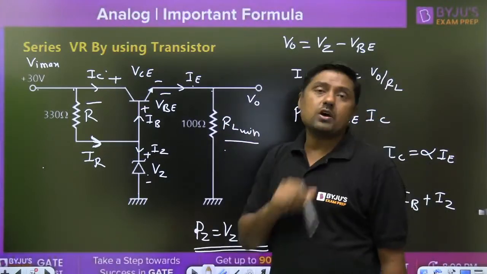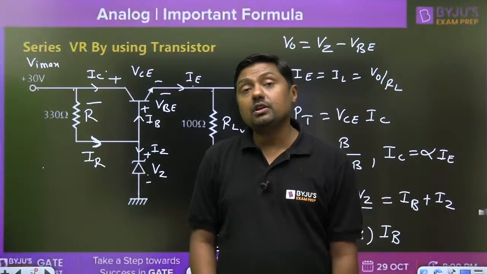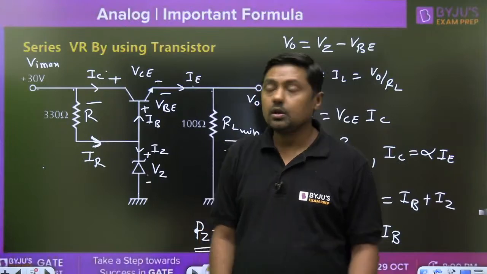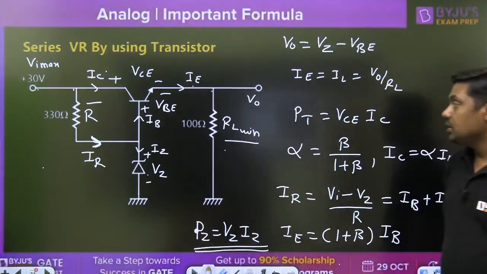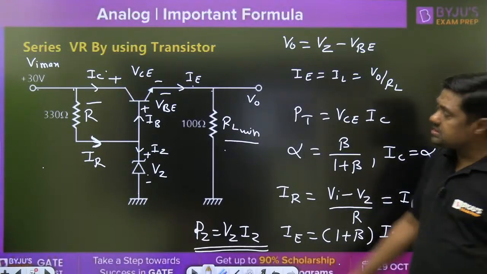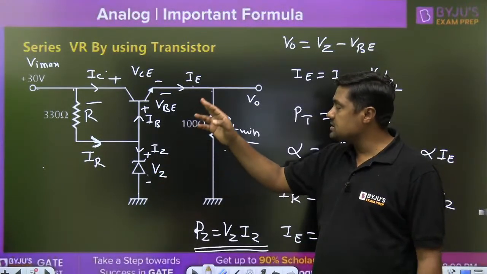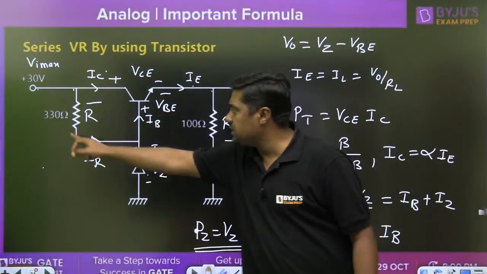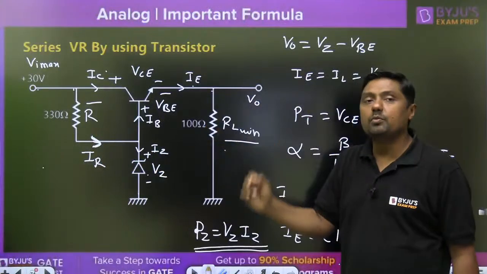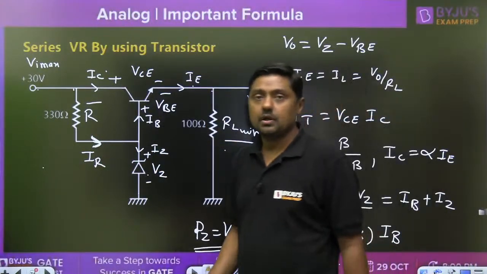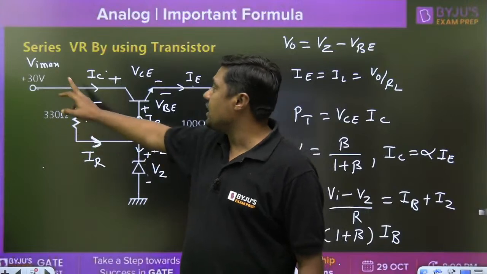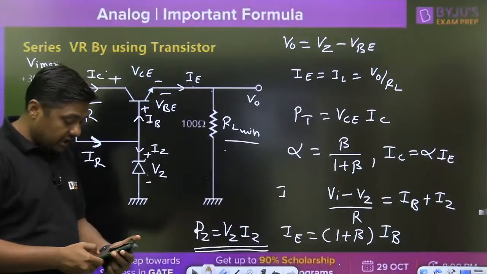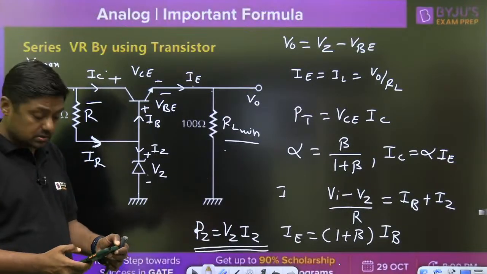So there are two worst conditions. In a GATE exam, they will give you this type of questions. Find the maximum power dissipation across the transistor. In that case, RL should be minimum. Find the maximum power dissipation across the Zener diode. In that case, RL should be infinite, IB will become zero. The complete current will pass through the Zener diode, then there will be the maximum power dissipation. Or in both the cases, you have to put the VI is equal to what? Maximum value. So this is a very, very conceptual thing. If you find any difficulty, then write me on the comments box.